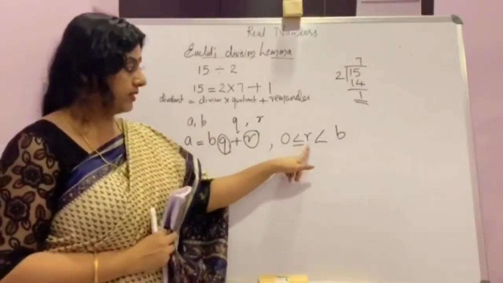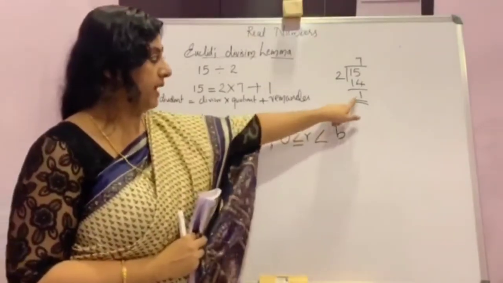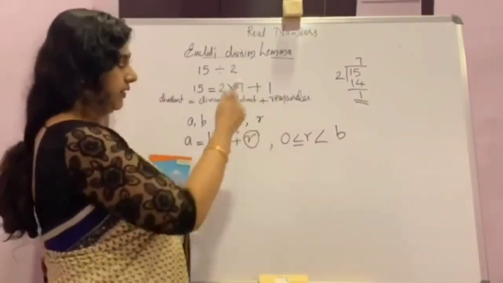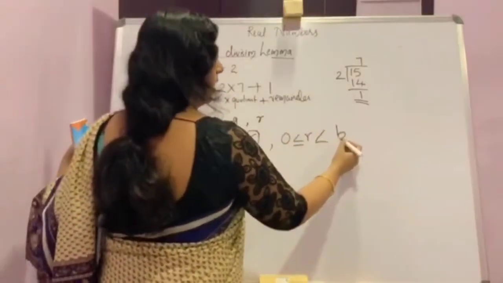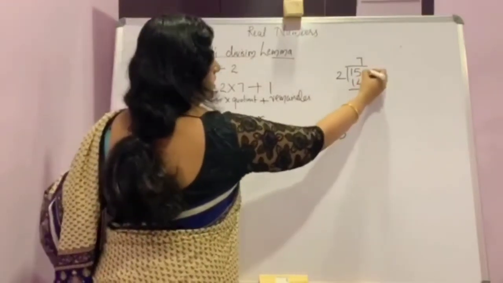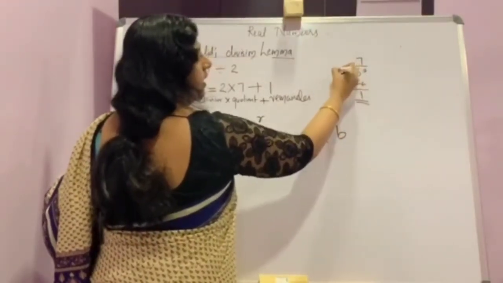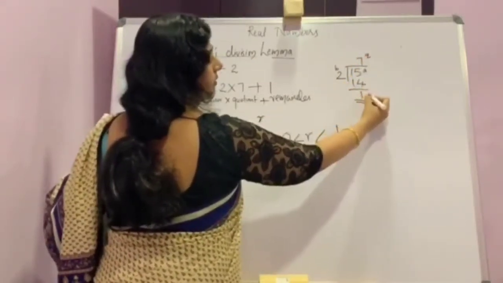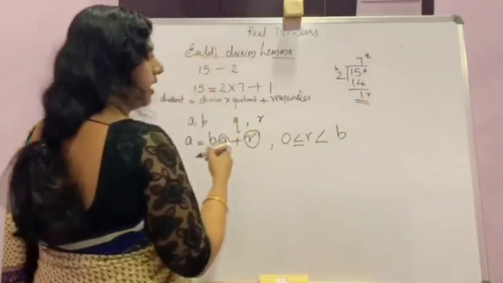Do you know what this is? This is a remainder, right? Here I am showing the example. This 15 is a, 2 is b, 7 is quotient q and 1 is remainder r.